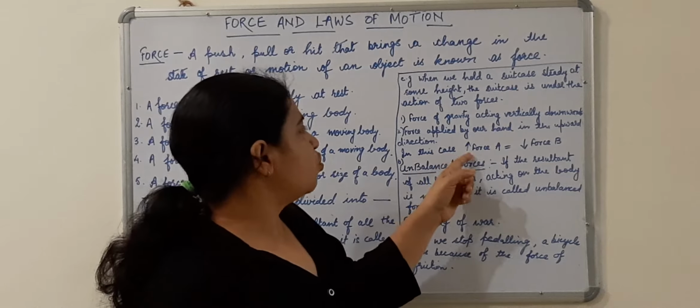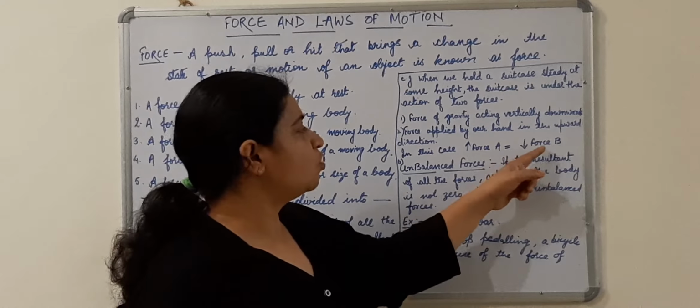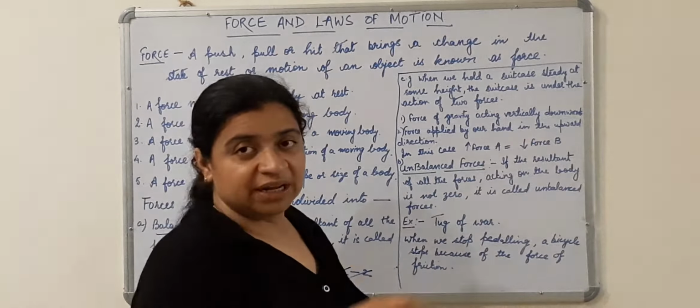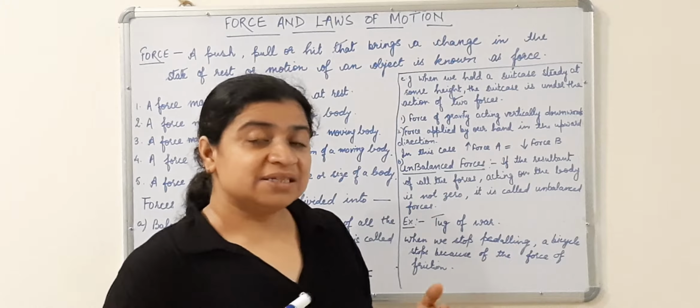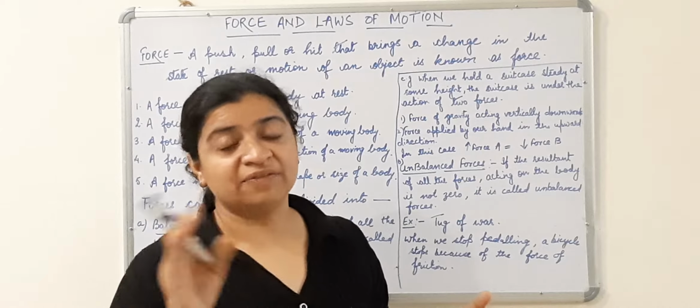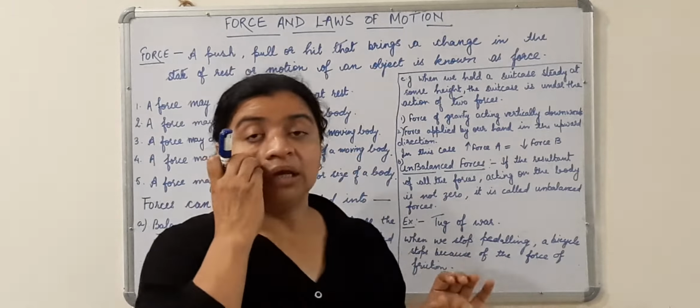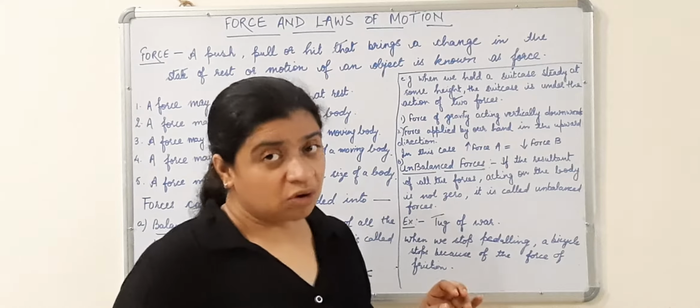Force A, acting upward, is equal to force B, acting downward. That means the result of these two forces is 0. There is no net force on the body if both are of the same amount. They cannot bring a change in the shape, size or position of the object.